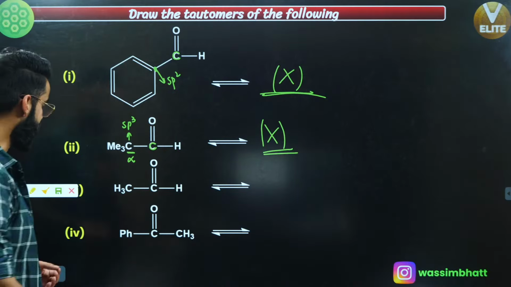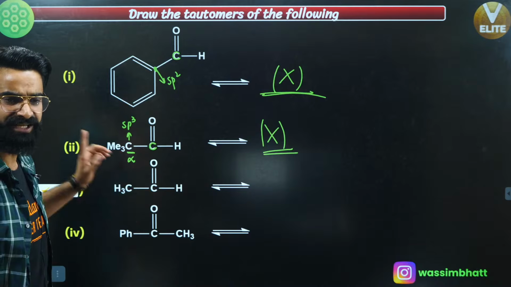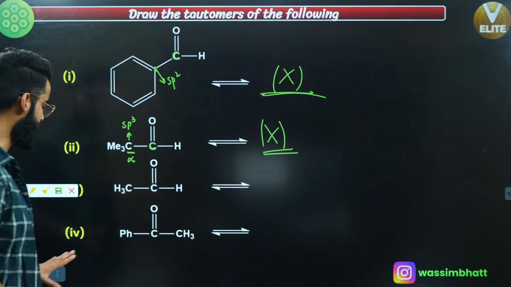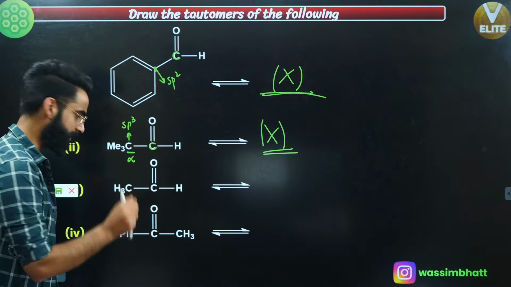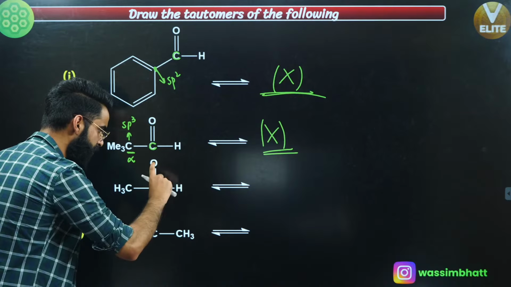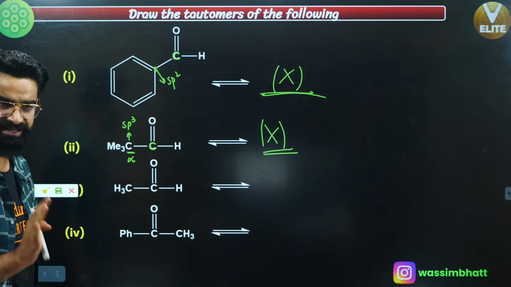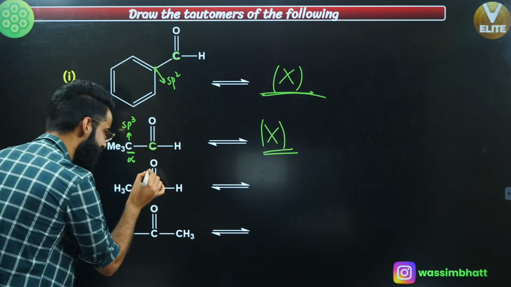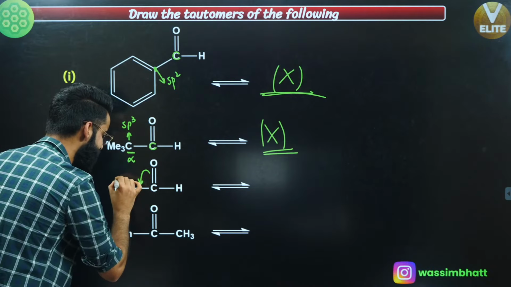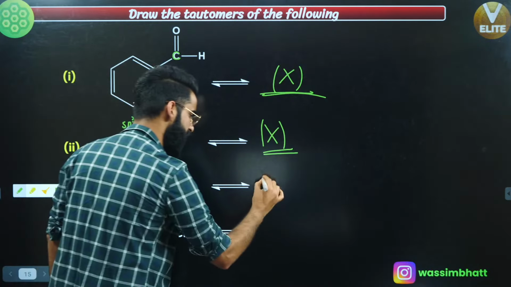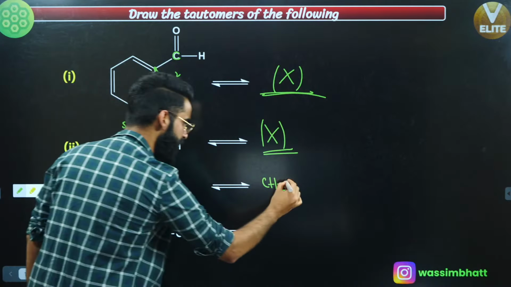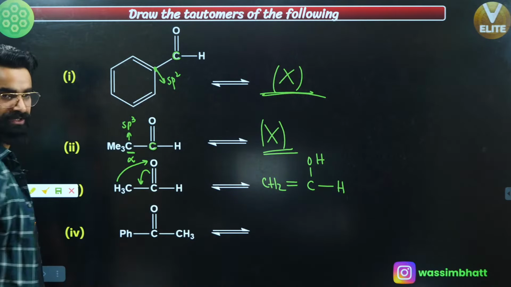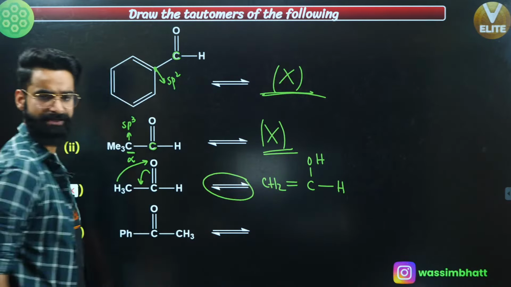Very simple. Similarly, if I talk about the third case, is tautomerism happening in the third case? Can you let me know fast in the chat box? See guys, what is going to happen? First of all, just take a look. This is X single bonded Y double bond Z, so it is a triad system first of all. Now I'm not going to break it one by one. Just drag this bond over here, and take this H positive with this oxygen. So your tautomer is going to be CH2 with a double bond now. This is C, this is O, this is H, and this is one more H. So these two are tautomers of each other, correct? Which are always in equilibrium with each other, right?